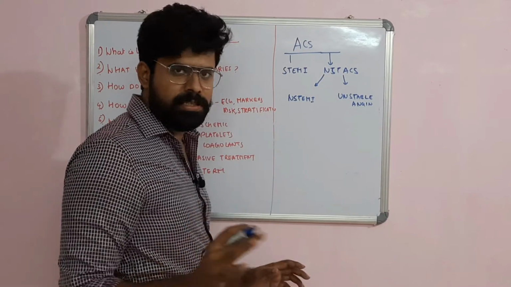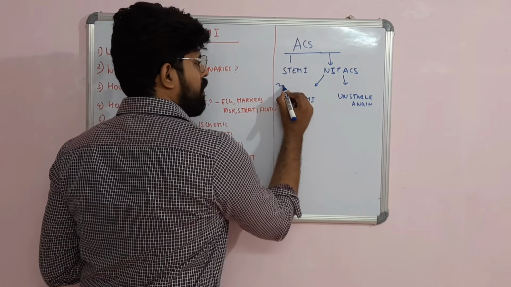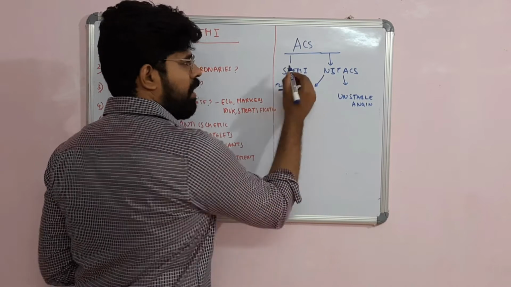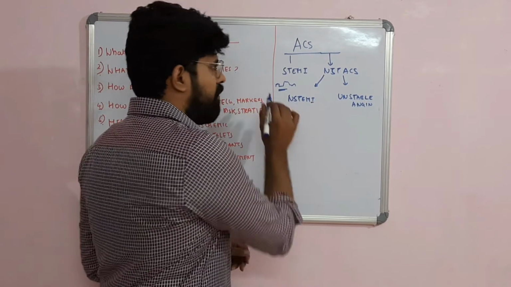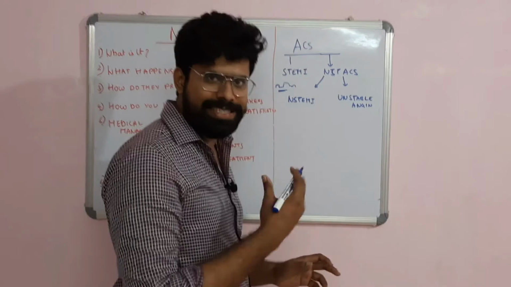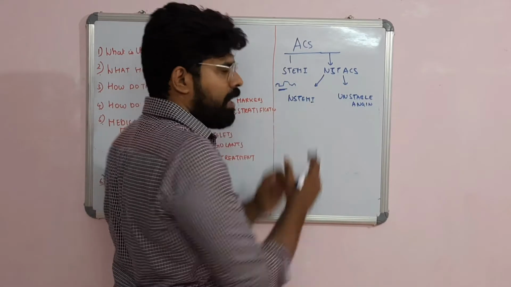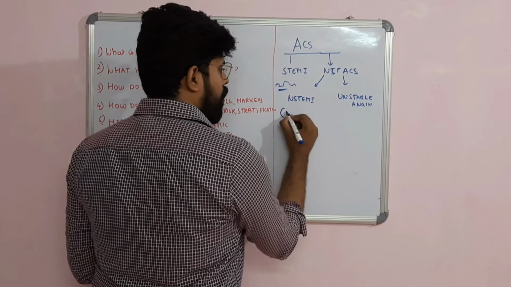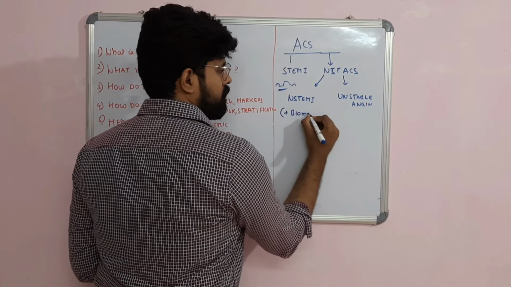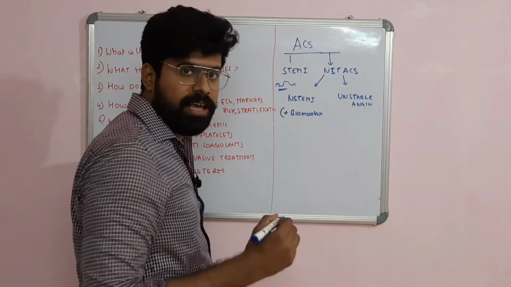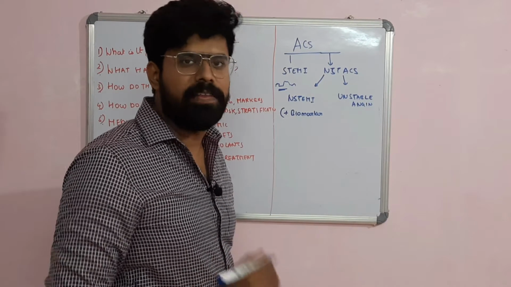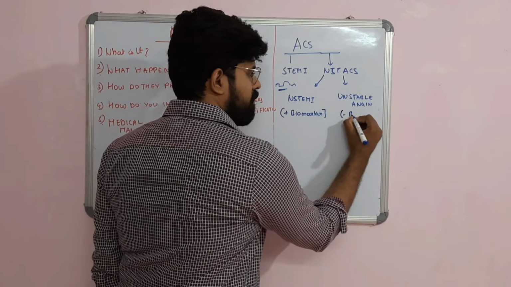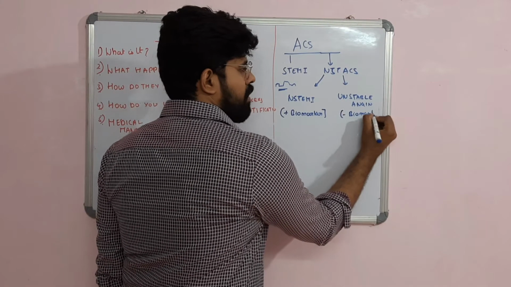Any patient who is having ST uptake in ECG, this forms the ST elevation myocardial infarction. If there is no ST elevation, if the patient is having ST depression or T wave inversion, then it comes under non-ST elevation ACS. If the patient is having positive biomarkers, that is, if they have any evidence of infarction, then you have to call it non-ST elevation myocardial infarction. If the biomarkers are negative, then you have to call it unstable angina.